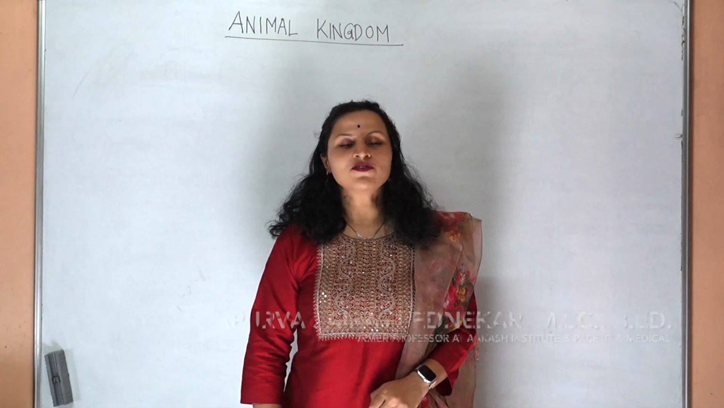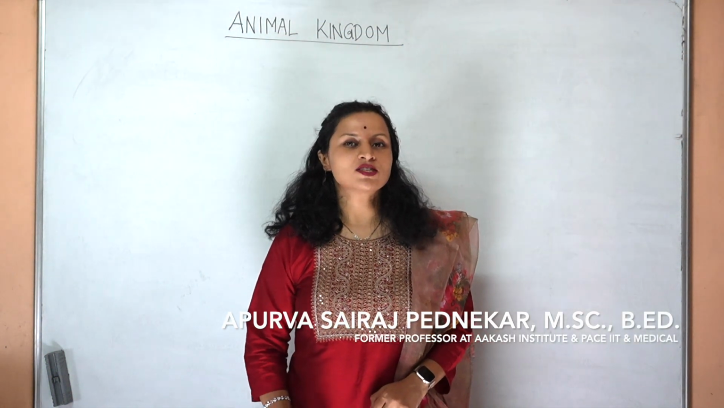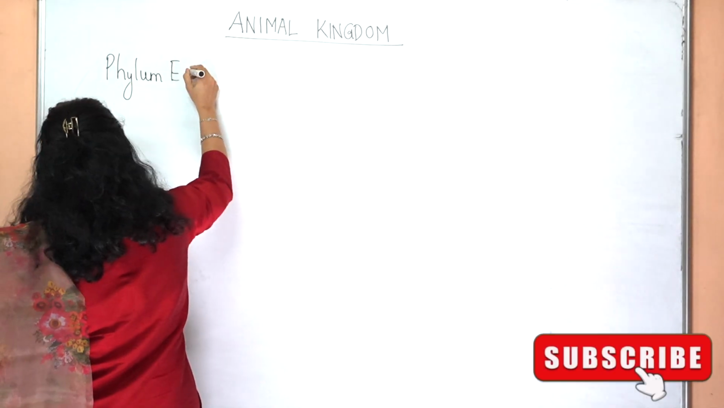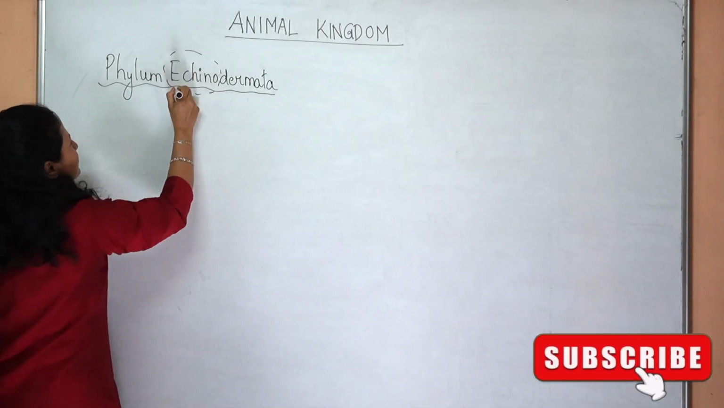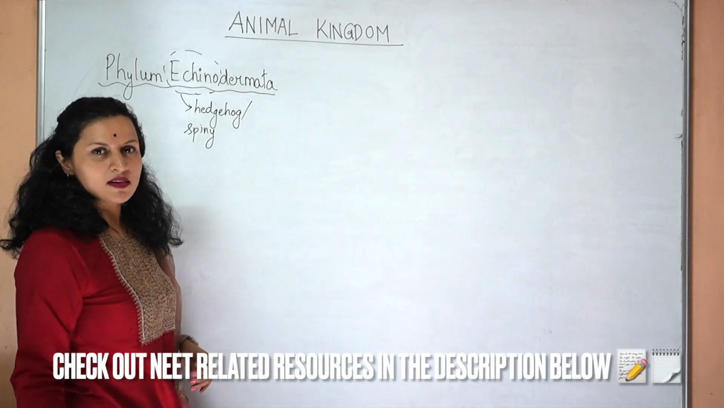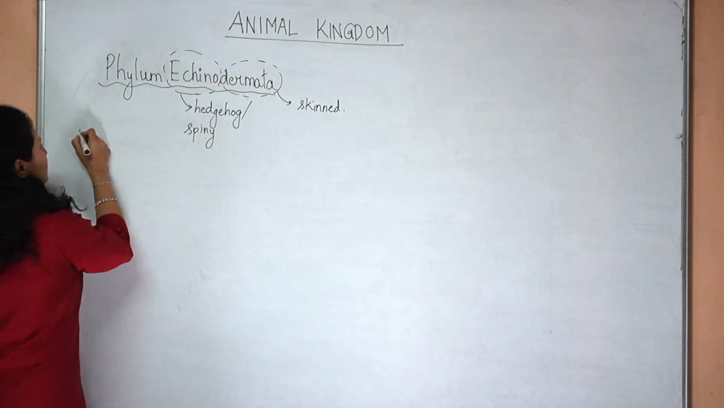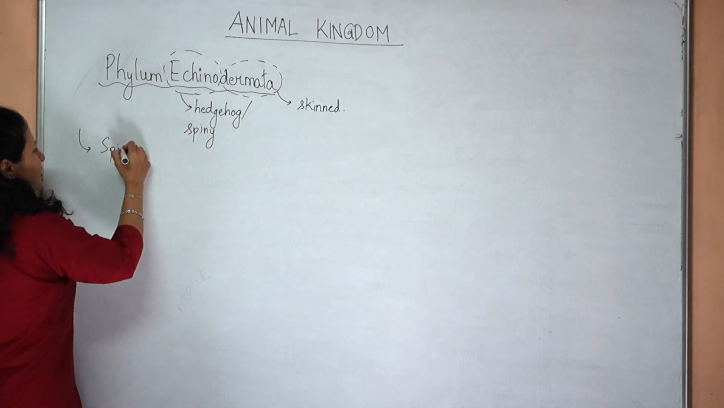Hello students, we have completed many phyla under animal kingdom. Now we are on to the third last phylum, that is phylum Echinodermata. Echinus means hedgehog or spiny. It's that spiny mammal, hedgehog, and dermata means skinned. So this phylum belongs to spiny skinned animals.